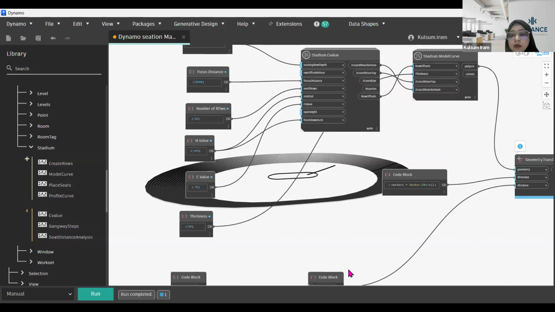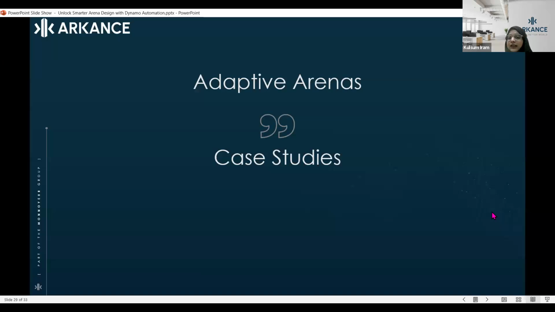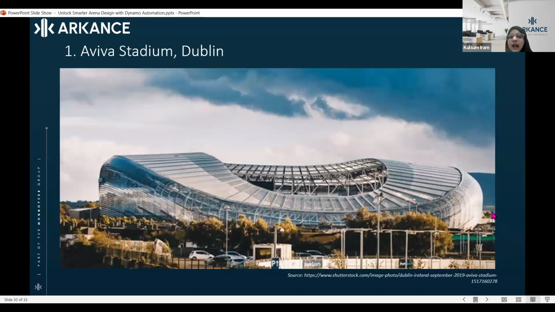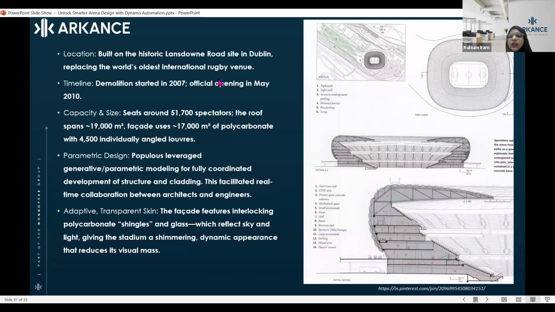And after that, now we'll move forward. Now I would just like to highlight a case study for an arena, and that case study is Aviva Stadium. Aviva Stadium is in Dublin, and in this you can see the seating layout has been done. It is built on the location of Lansdowne Road in Dublin, which was the world's oldest international rugby venue. It has been replaced by that.